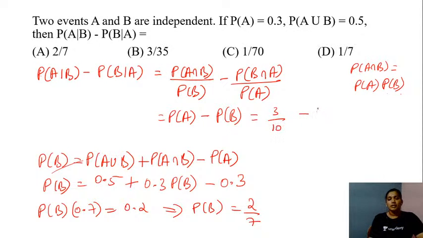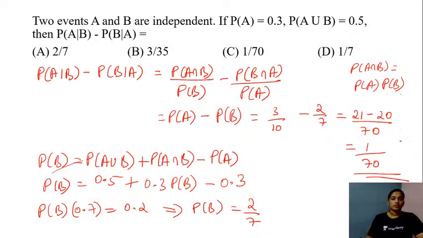3 by 10 minus 2 by 7. So the LCM here in this case is 70, right? So you have 7 threes, that is 21, minus 10 twos, that is 20. So the answer here will be 1 by 70. So option C is the right answer for the given question here. Yes, I hope you guys are following the solution.